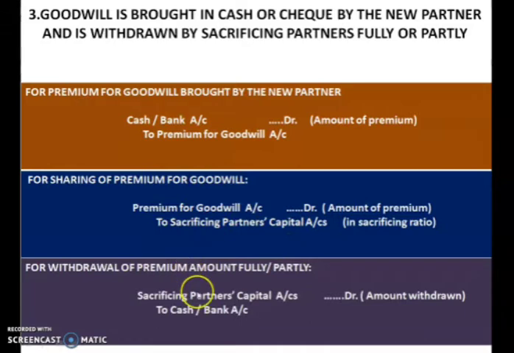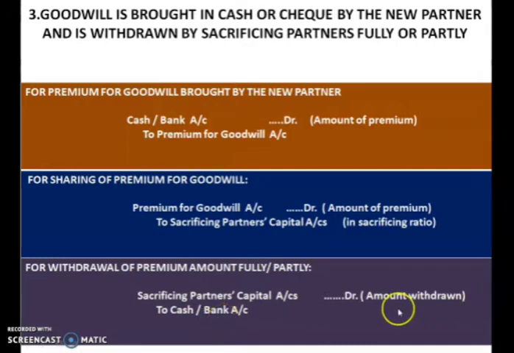Now the third entry you have to pass is for withdrawal of premium amount, fully or partly. So children, this amount the sacrificing partner is taking away, that goodwill from the business. Okay, so sacrificing partner account debited to cash account.